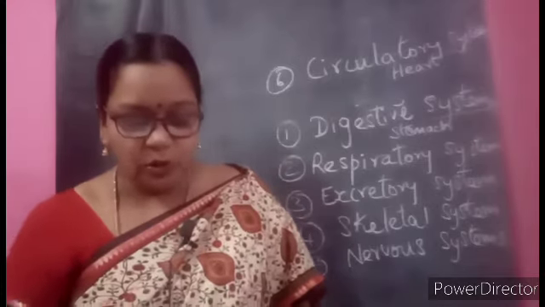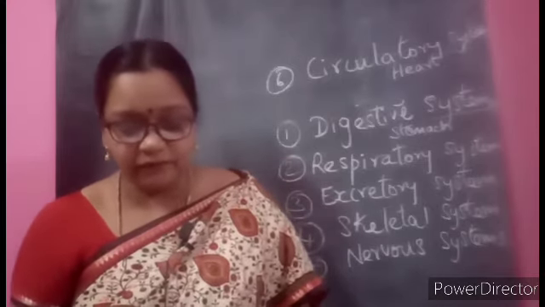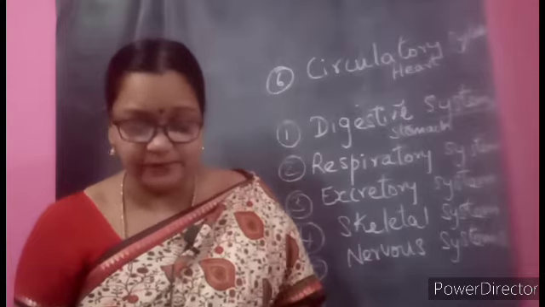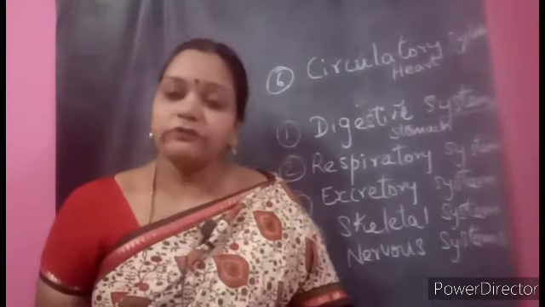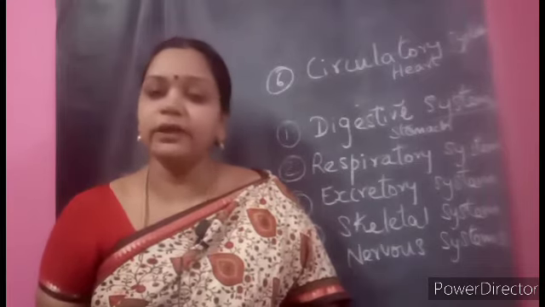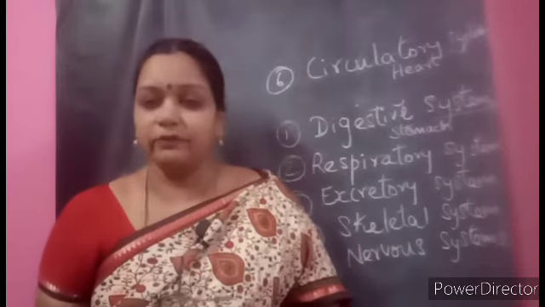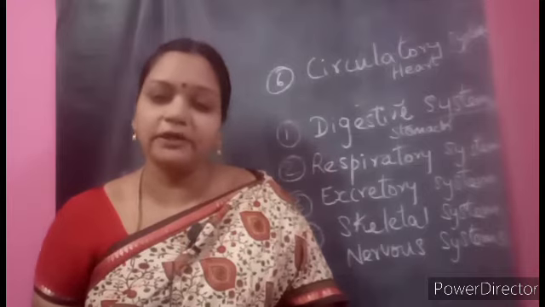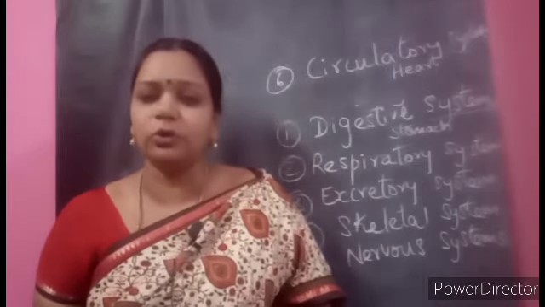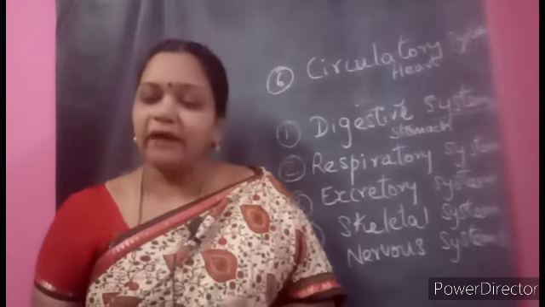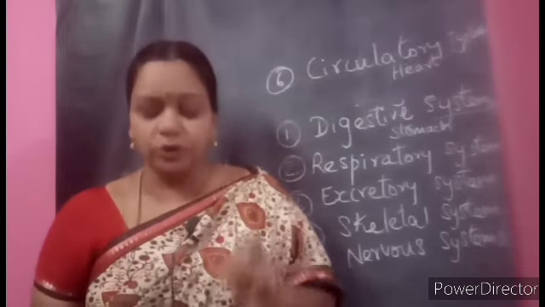Now, first question: what is an organ? Where can we find internal organs? Give examples. What is an organ, children? An organ is a part of our body which will do a specific or particular work. Where can we see the internal organs? Inside our body. Can you give some examples? Can you do this on your own? Yes, after reading the textbook, you will be able to do this on your own.